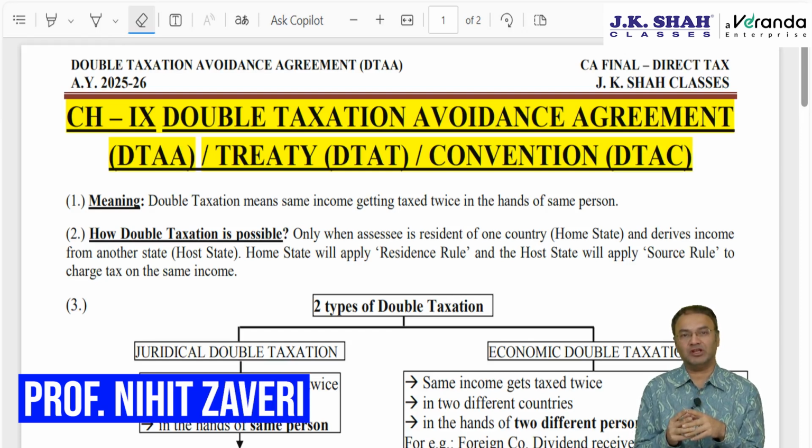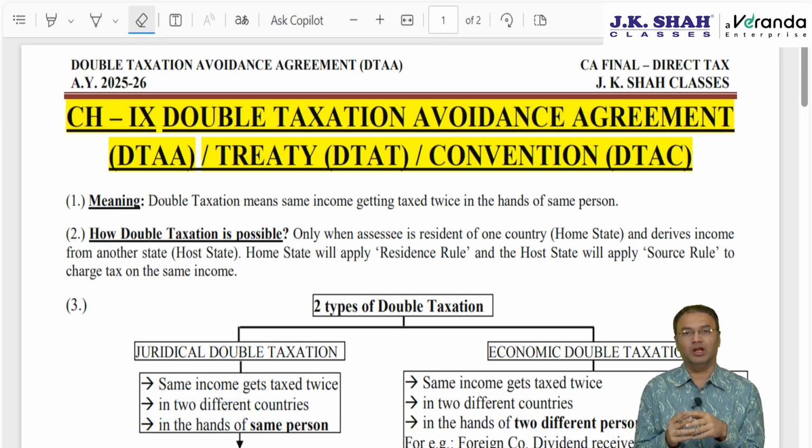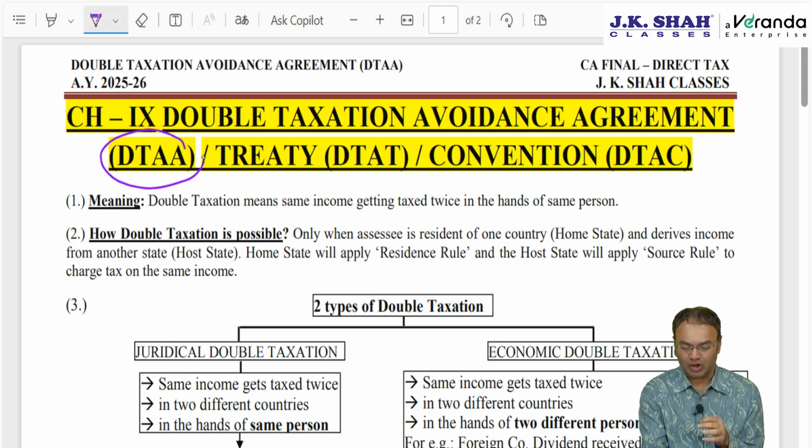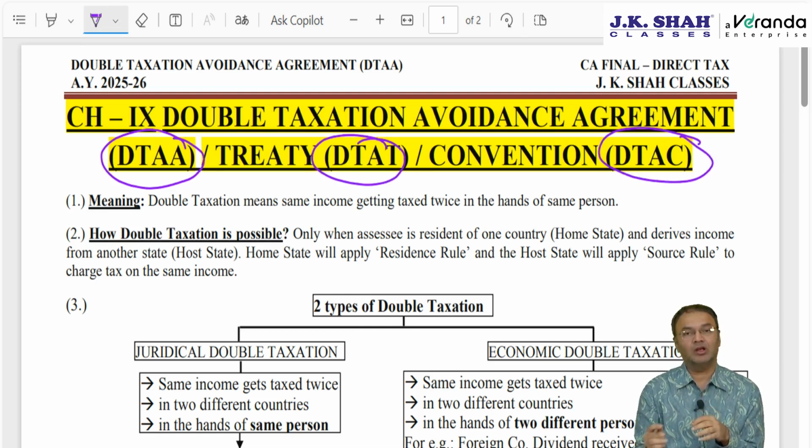Today we will be discussing a new chapter, Double Taxation Avoidance Agreement. It is chapter 9, Double Taxation Avoidance Agreement, DTAA it is called. Also called Double Taxation Avoidance Treaty, DTAT, or Double Taxation Avoidance Convention, DTAC. Now, as the name indicates, the idea is to avoid double taxation.